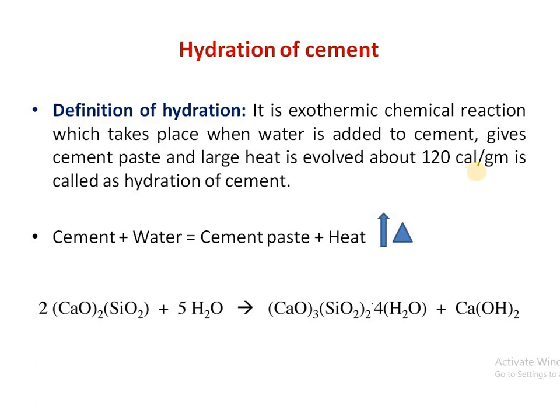And for construction work, concrete work, cement is used in a large manner. For mass concreting, thousands of kg of cement is used, and you can imagine how the heat of hydration will evolve in a large manner.